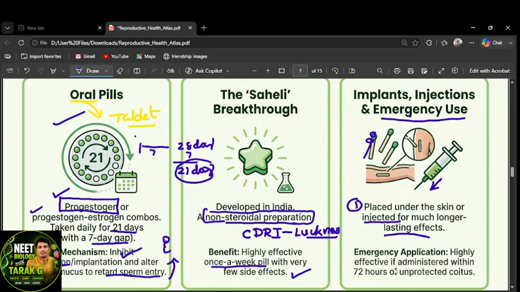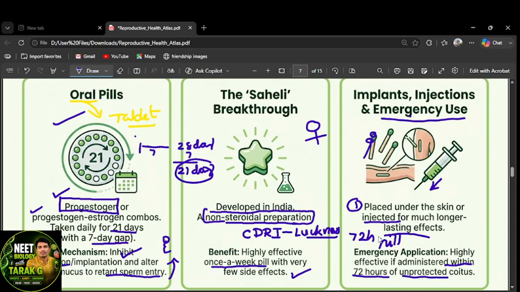Emergency application is highly effective if administered within 72 hours of unprotected coitus, during rapes or unprotected, casual intercourse. At that time, they have to take the tablet. This is all by the females. Except male condoms, all the remaining methods are for females only. That should be remembered: within 72 hours of unprotected coitus. Those who don't want conception must use these 72 hours pills. The name itself is a 72 hours pill, right?